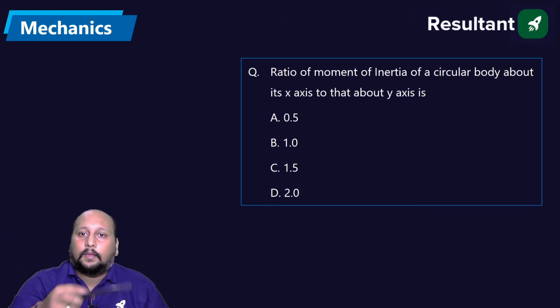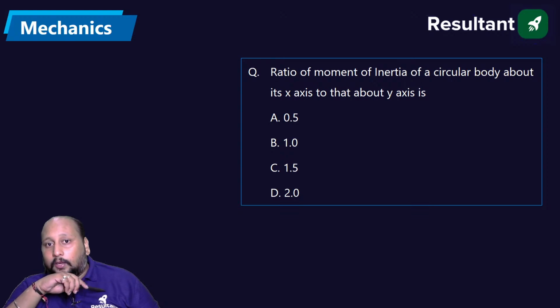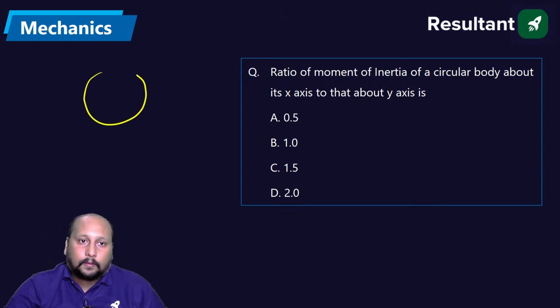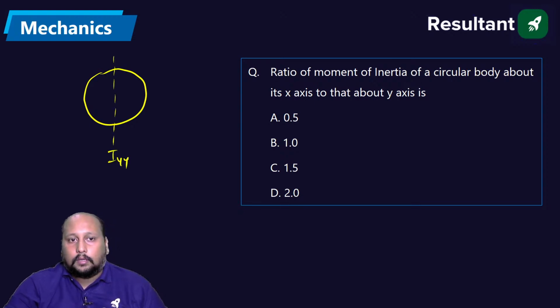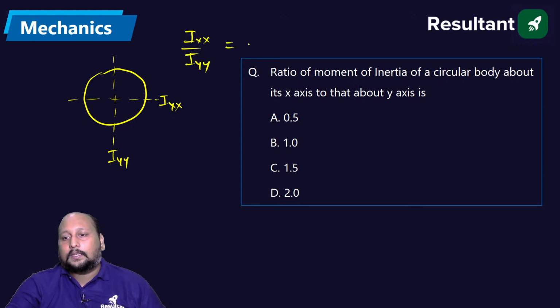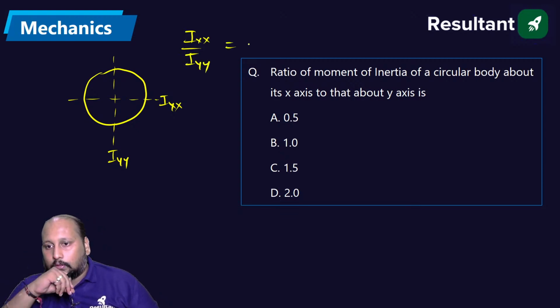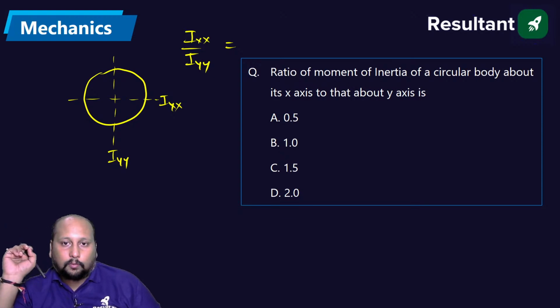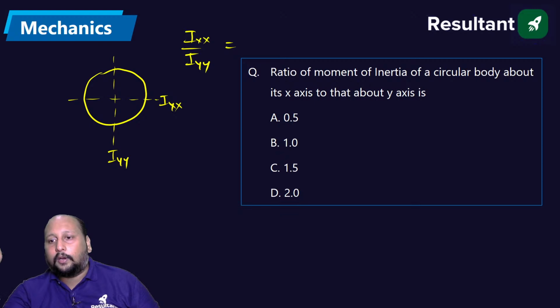Next question. The ratio of moment of inertia of a circular body about x axis to the y axis. We are having a circular body. Let's say this is IYY. This is IXX. What is the ratio of IXX by IYY? Is this ratio equal to 0.5 or 1 or 1.5 or 2?